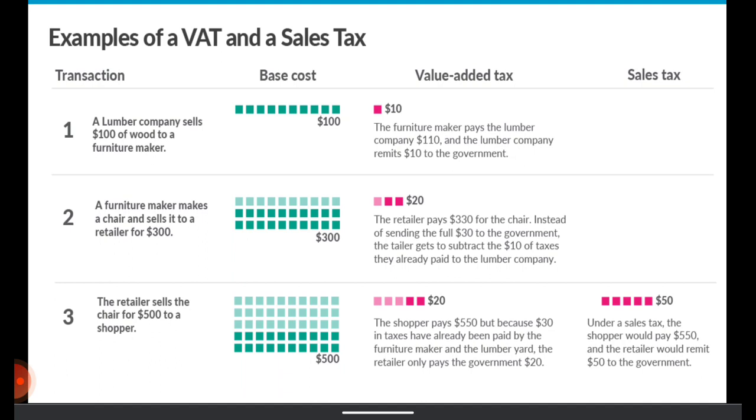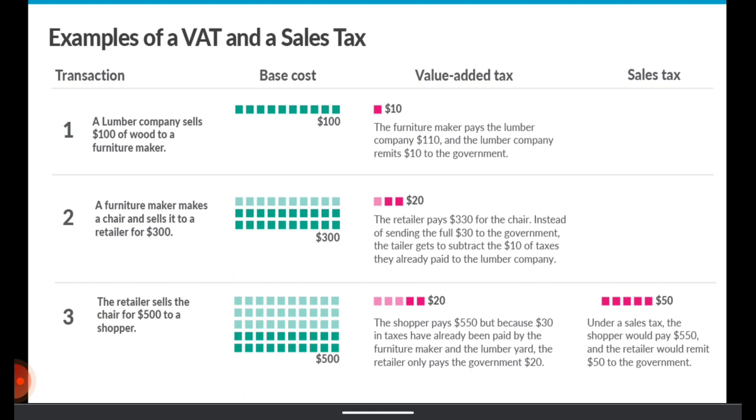to the end consumer. But the difference is that at stage 3, the retailer is depositing only $20 to the taxation authorities, because $30 out of $50 has already been deposited. $10 was deposited by the lumber company, and $20 was deposited by the furniture maker.